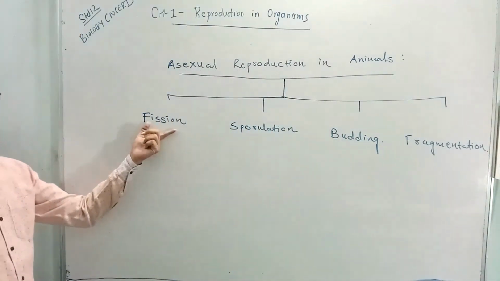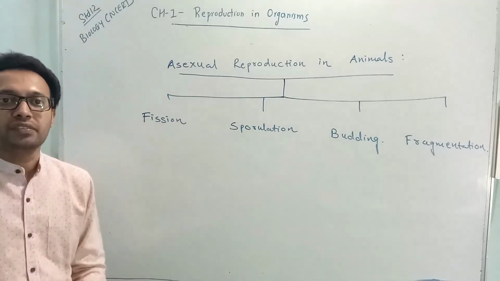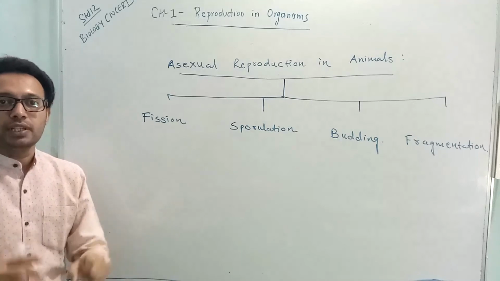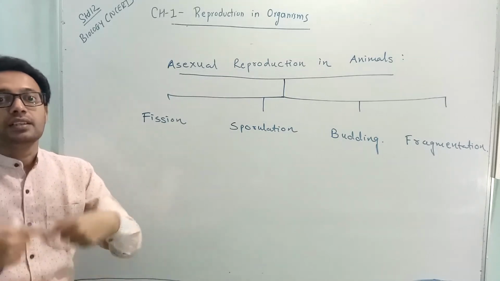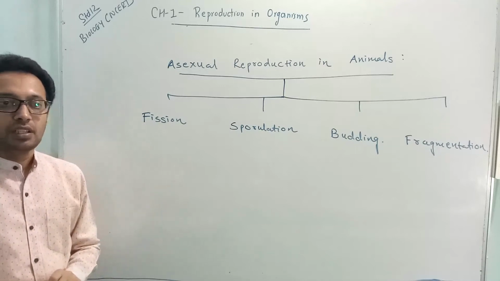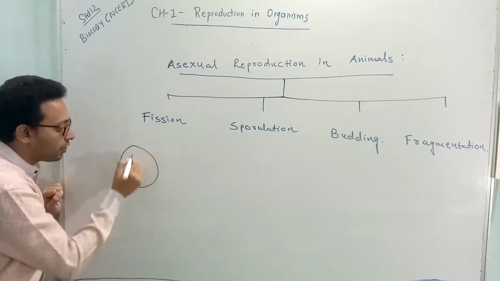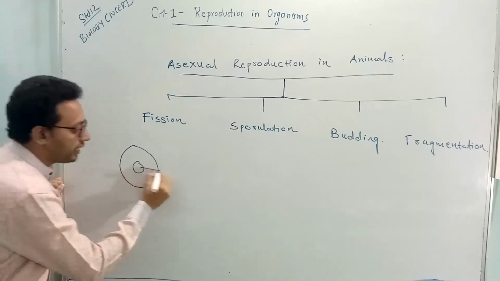So now let's start with fission. What is fission? The usual meaning of fission is a breakdown. Here the nucleus which is present in the cell first breaks down and then the cytoplasm divides. So how does it happen? Assume that this is a unicellular organism with a nucleus.